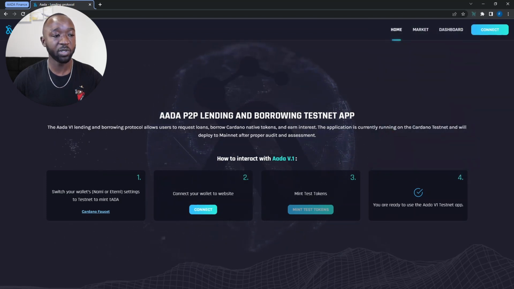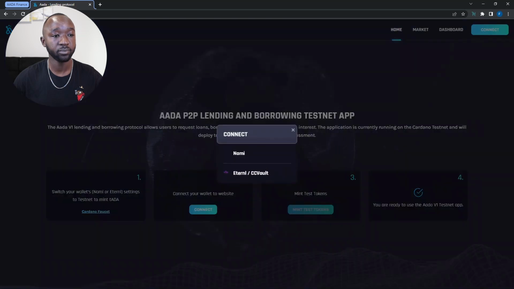Now, once you have your Nami wallet installed and ready to go, or your Eternl wallet installed, the next thing we're going to do is actually connect our wallet to the Dapp. So in order to do that, I'm going to click on the Connect button, and then I'm going to select the wallet that I want to connect to.